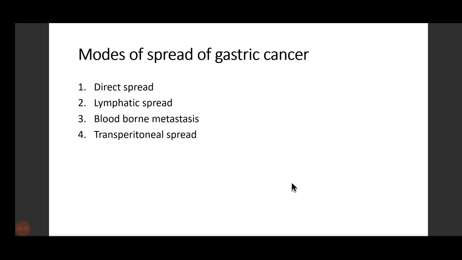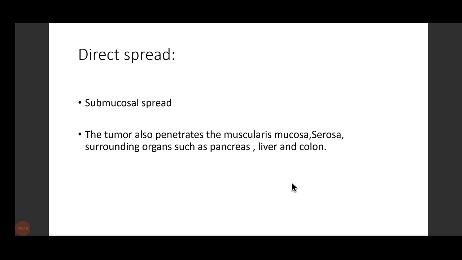Now, modes of spread. Modes of spread is a very important question in terms of your neoplasia chapter and in terms of gastric cancer. It might come as a 10-mark question or even a short note. It is a very important question even in your future, not just in pathology, but in surgery as well. Okay. Modes of spread: we have direct spread, lymphatic spread, blood-borne metastasis and transperitoneal spread.